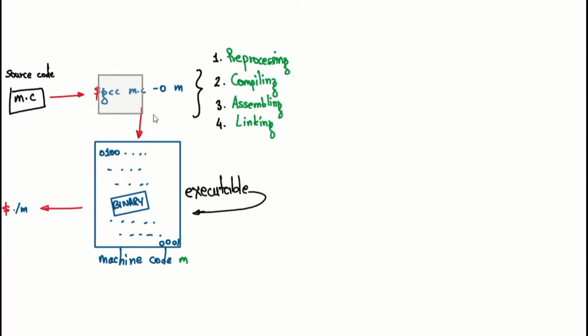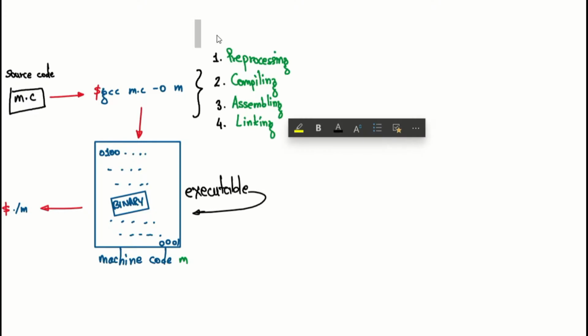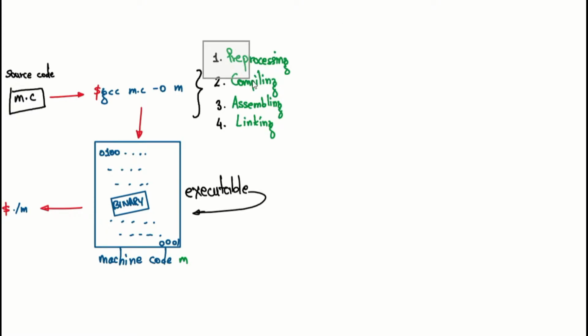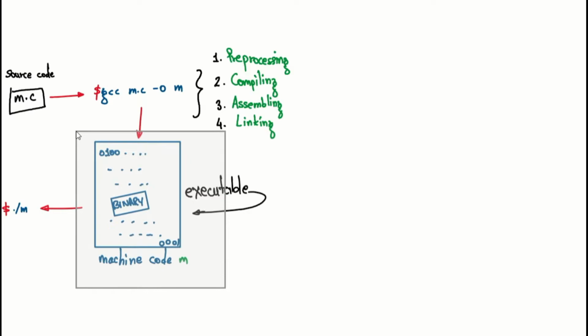But this compilation internally has these four things, and out of these, compiling itself is an entire subject. How does the compiler work? How do all these things happen? So we will not go in depth on it. We will just look at these four things. And what is the need of this binary thing?